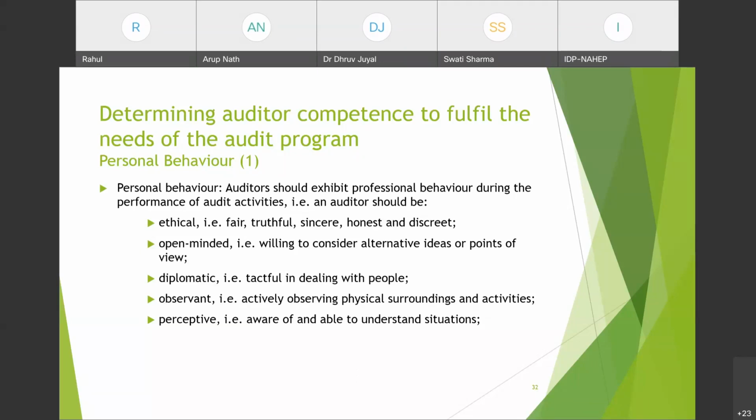He's not only talking to a person, he's also looking at the surroundings, and observing according to whatever that person is saying and whatever is mentioned in their documents and records. An auditor should be perceptive, that is aware of and able to understand situations. Whatever the situations are, the auditor should be aware and able to understand them.